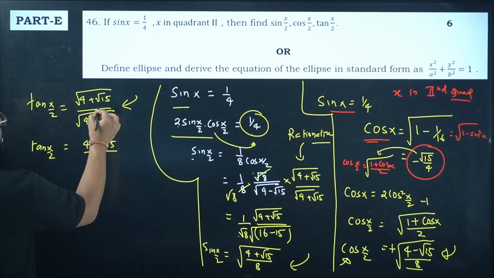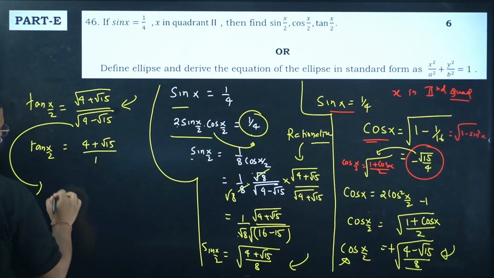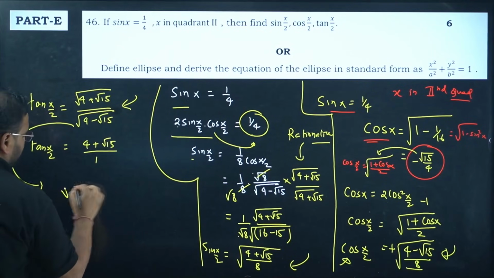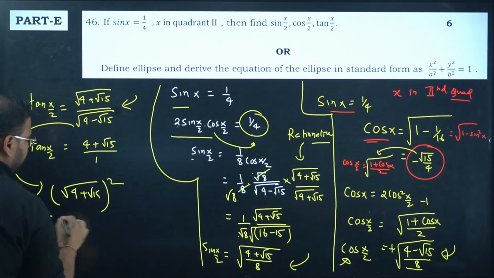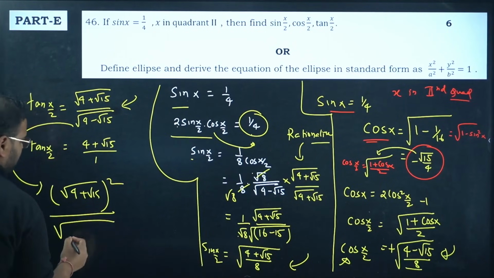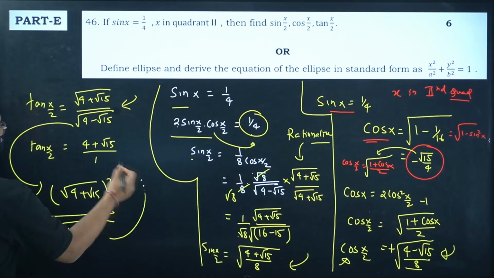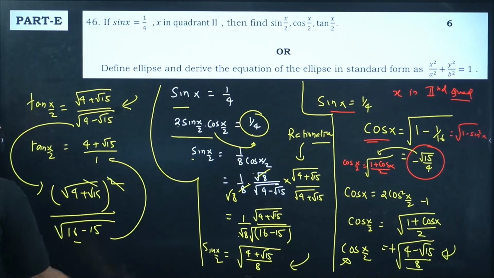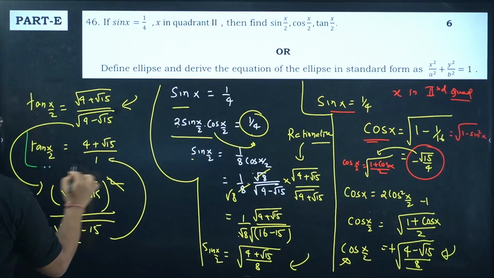And when you rationalize it, what will happen to rationalization? Check here. When you rationalize this one, you will have root 4 plus root 15, the whole square, divided by root of 4 square, which is 16 minus 15. The answer is what? 1 in the denominator, and this root will be negated. That's my answer. Let me box it for all of you.